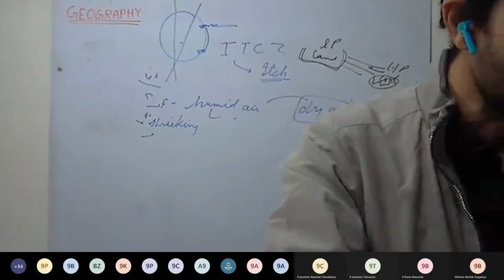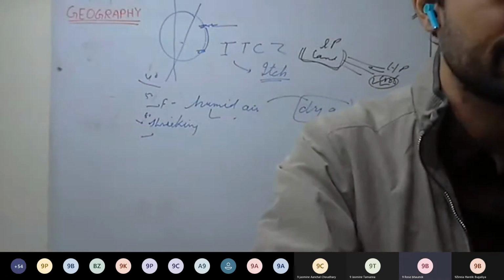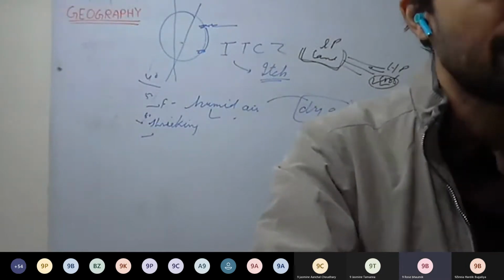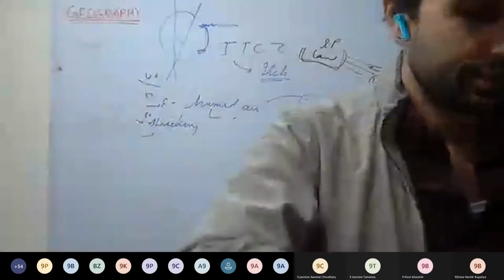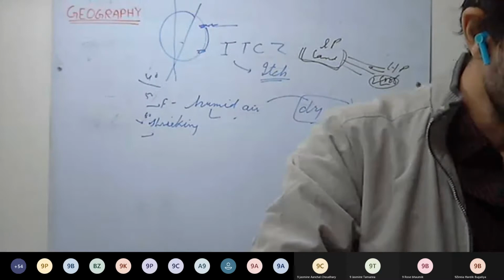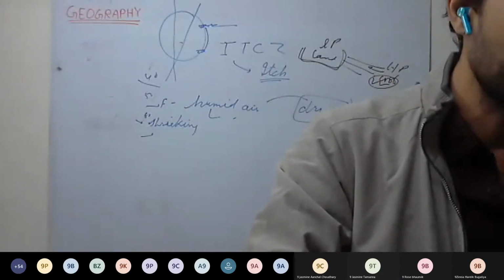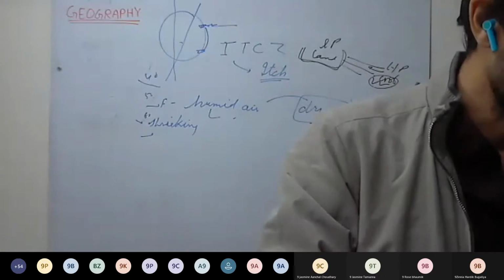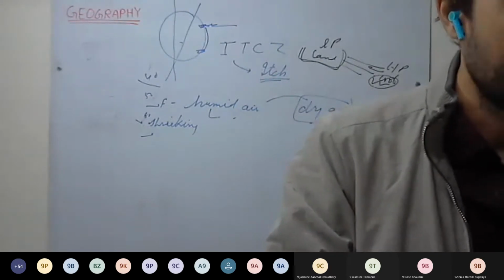Describe the weather condition associated with cyclones. What kind of weather conditions are associated? Causes thunder, rain. Very stormy they are. Rain, thunder. That you can write. It is given on page number 122 as well. It is associated with cloudy sky, heavy rainfall accompanied with strong winds. Page number 122. The differences are there. You can write from there.